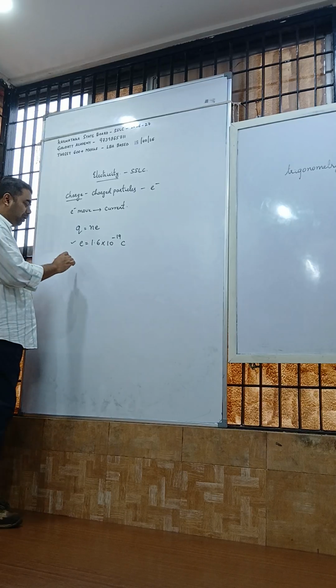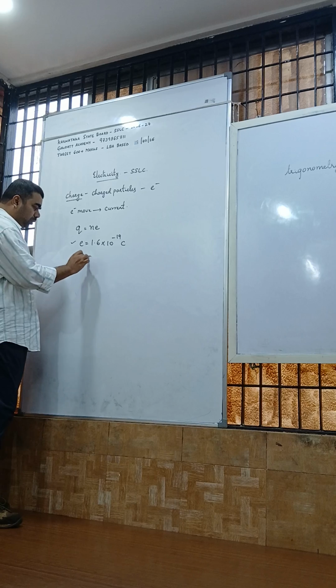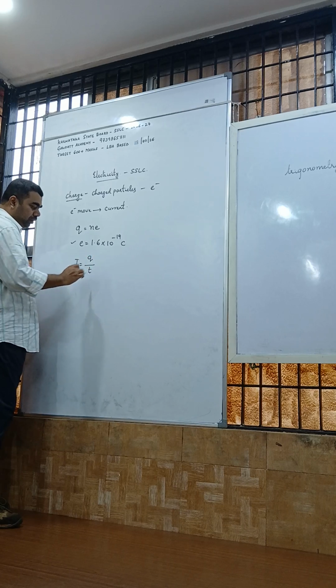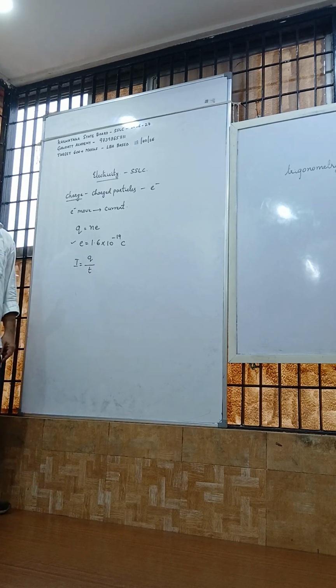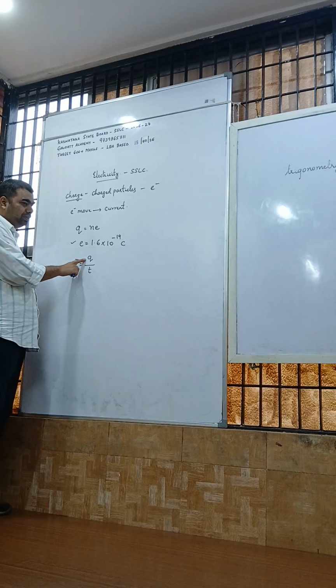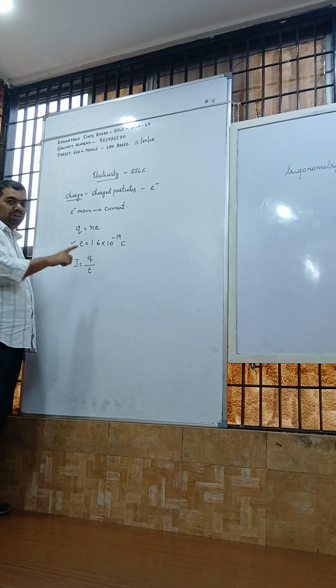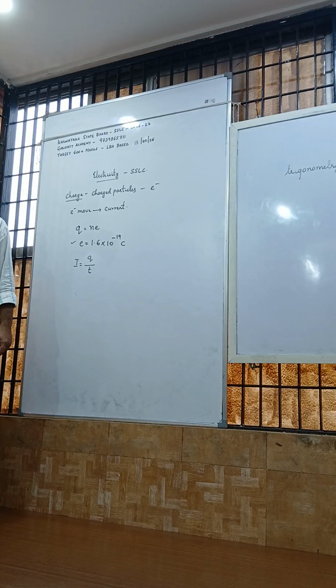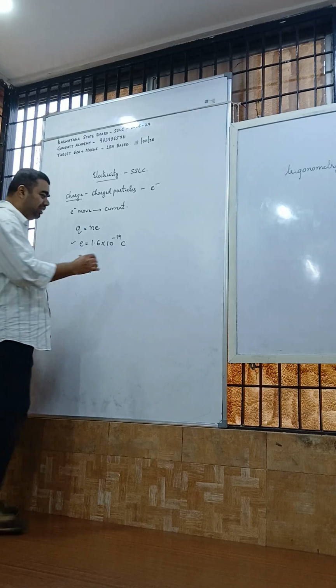Okay. The next formula that you come across is I is equal to Q by T. What is I? I stands for current. Q stands for charge. Unit of charge. SI unit of charge. Coulomb.